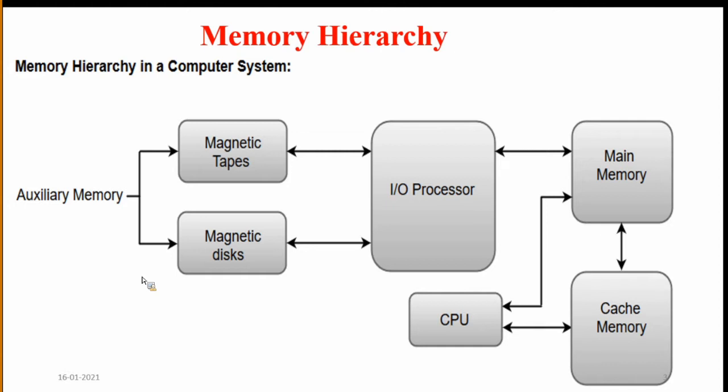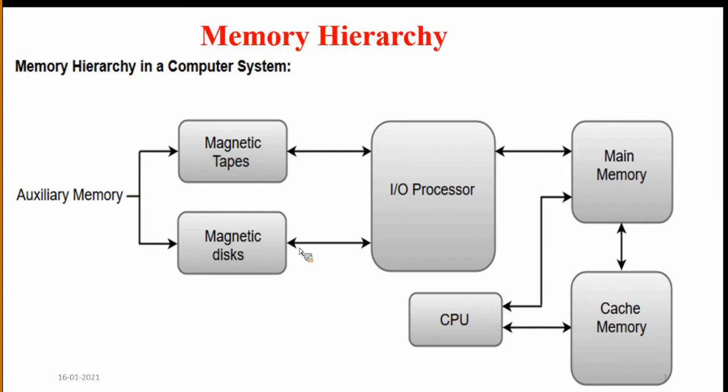Magnetic tapes were mostly used in older days, while for magnetic disks we now use the hard disk. That is the main use of auxiliary memory. The CPU can't access data present in the auxiliary memory directly.